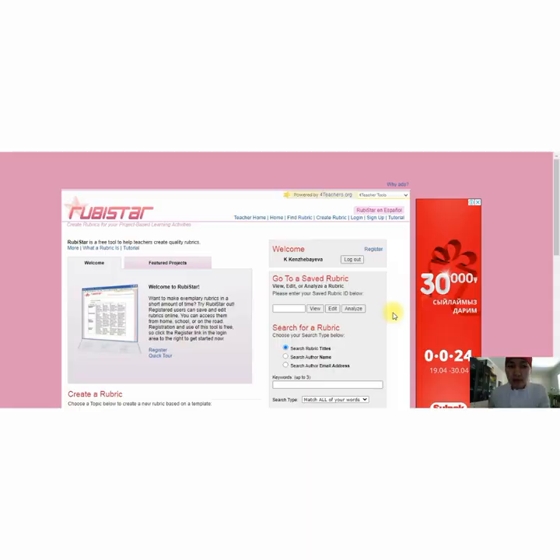A very useful platform, which is called Groupstar.forteachers.org, the page of the platform, which is Groupstar. To use this platform, we must at first register. I have already registered, so I show you how to use it. As you guess, here we can find already prepared rubrics, or just create.